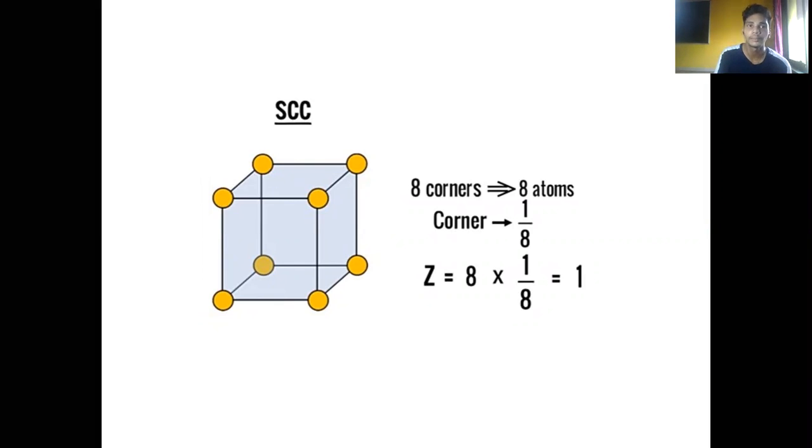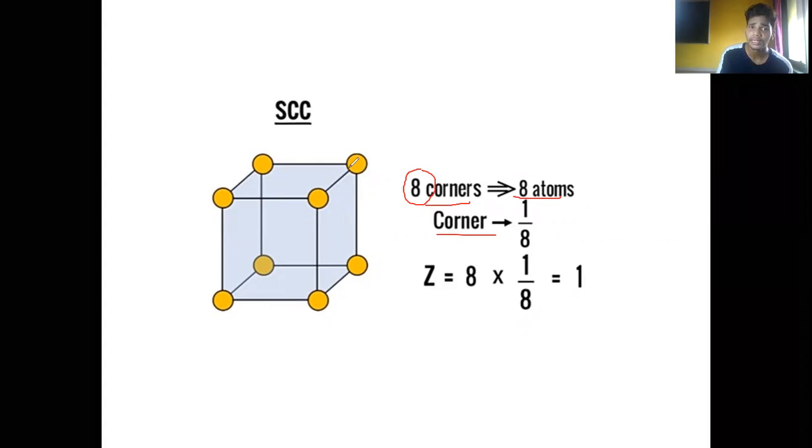Okay, I'm using this pen so you can understand that. So how many corners are there? 8 corners are there. So corners represent the atoms. So how many atoms are there? 8 atoms are there. At the corner, again I'm repeating, this unit cell is a repeated unit. Again and again it is going to repeat in the whole crystalline structure, that we have to understand.